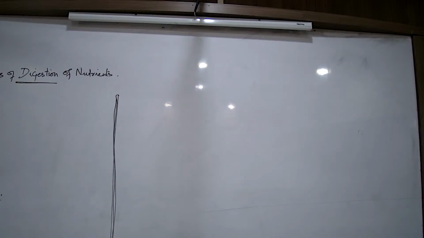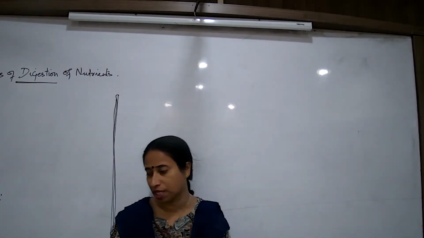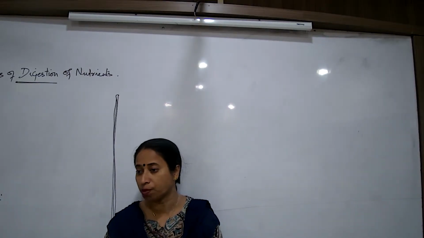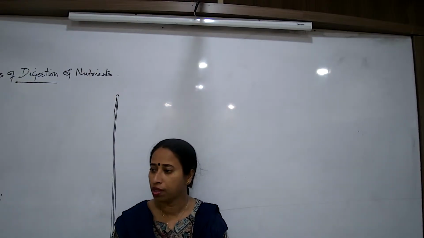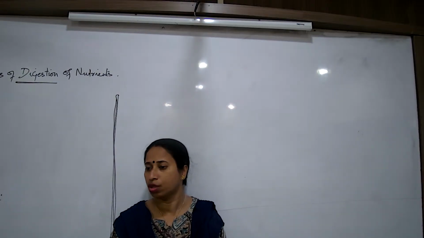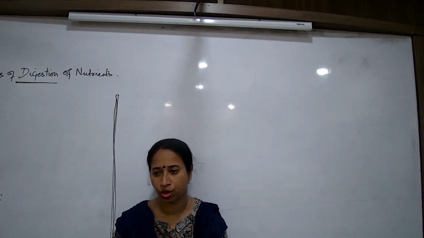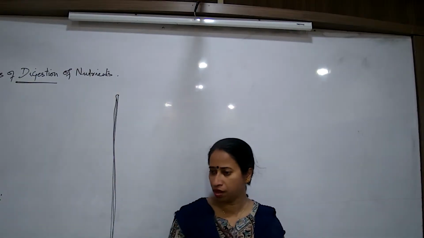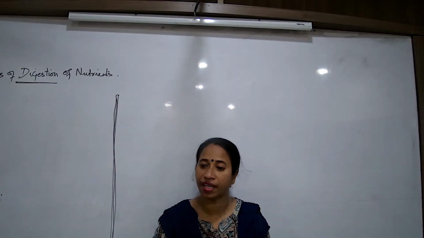Let me talk about the mouth first. As you write down the steps of digestion, I will summarize the process in 9 steps, talking about 3 major types of nutrients. Which are the 3 major types of nutrients which require digestion? Proteins, carbohydrates, fats. But what are the other types of nutrients we consume? Vitamins and minerals. Do we talk about the digestion of vitamins and minerals? No. Why? Because vitamins and minerals are already in their simplest form, which can directly enter into our blood.